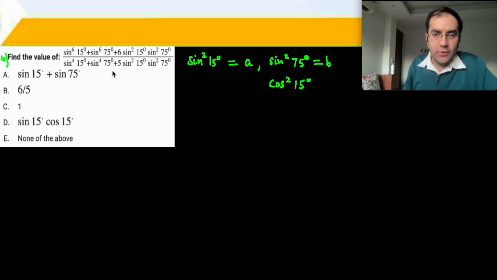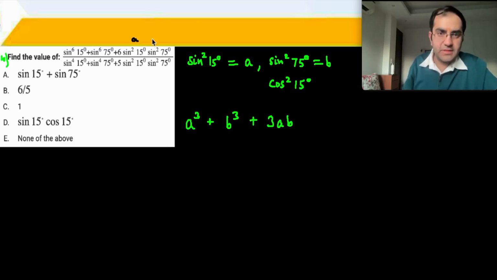So now what do you have? You have basically A cube, right? Because ये sine square का cube हो गया, plus B cube, because ये sine square 75 degrees का cube हो गया, plus 3AB. So you have 6 AB over here because this is A and this is B. So उसमें से 3AB अलग कर देते हैं and अगला 3AB अलग कर देते हैं. Let's write it as 3AB plus 3AB.